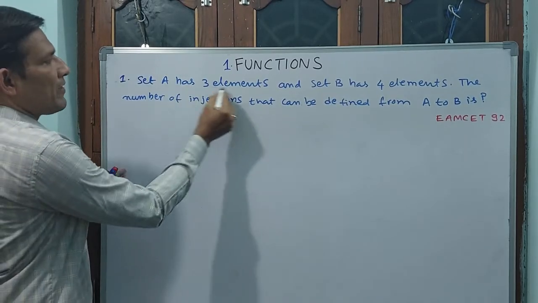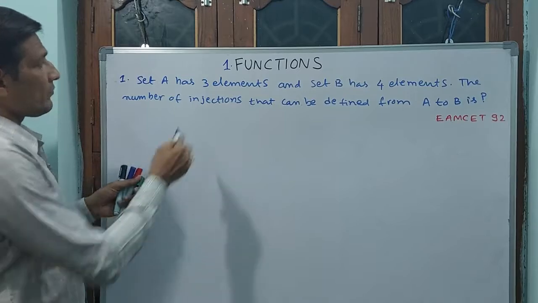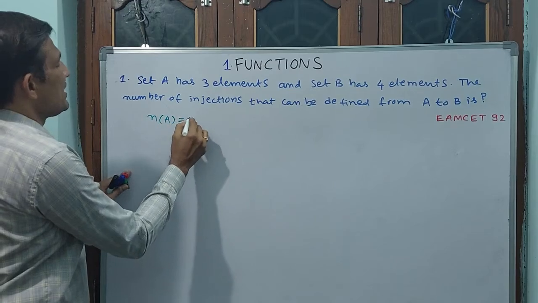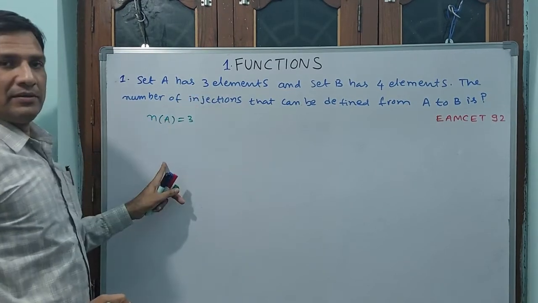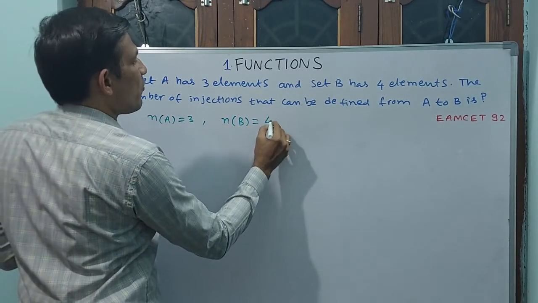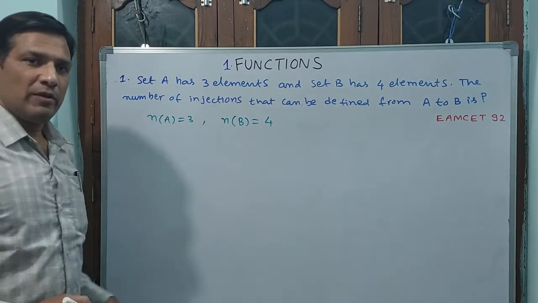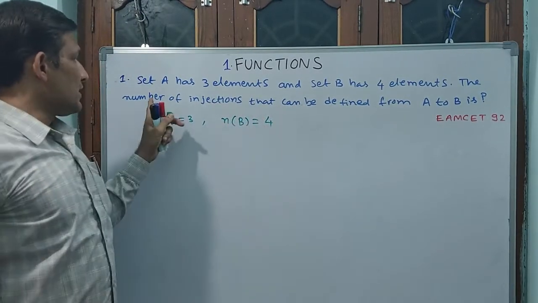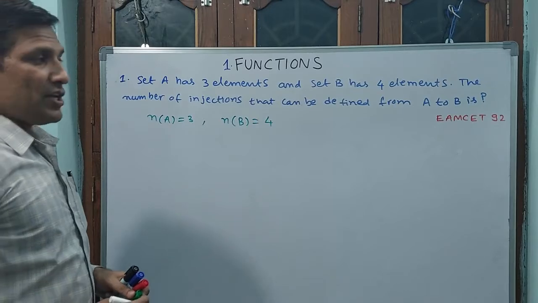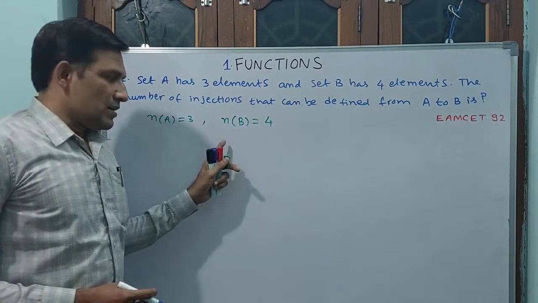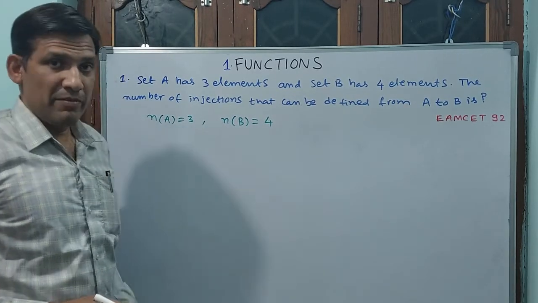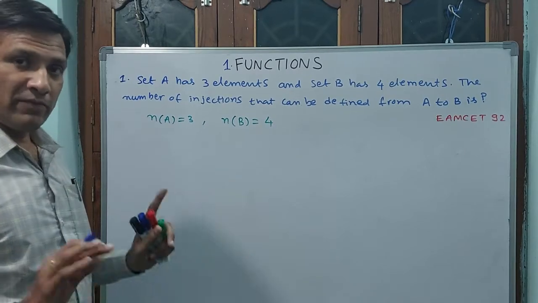Number of elements of set A is n(A) = 3. The number of elements of set B is n(B) = 4. This is 4 elements, this is 3 elements. The number of injections that can be defined from A to B. Injection means A should be fully occupied and B may be vacant. That means here A has to cover fully.